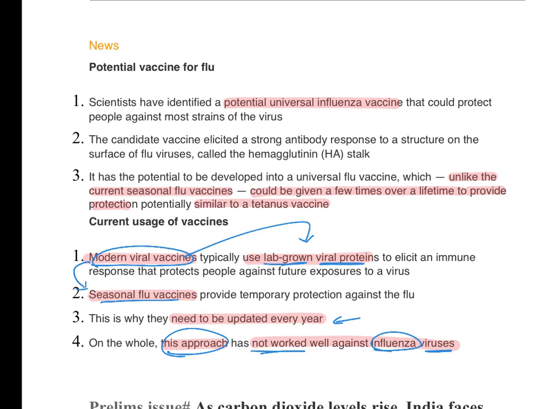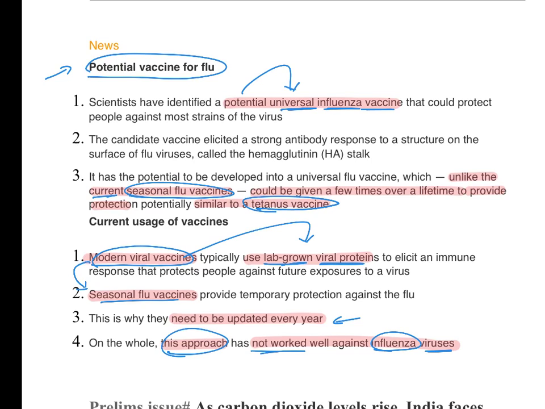Now come to the topic. Scientists have identified a potential vaccine for flu. Now this vaccine is a universal influenza vaccine, which means that unlike the current seasonal vaccines, this vaccine has performance like the tetanus vaccine. It just needs to be given a few times over a lifetime, and it will provide protection all along. So we don't need to rapidly update this vaccine, that is, every season we don't need a new updation. So this is the discovery and the relevance.